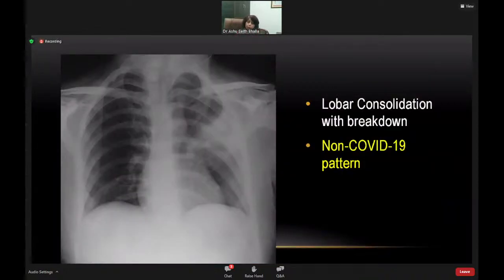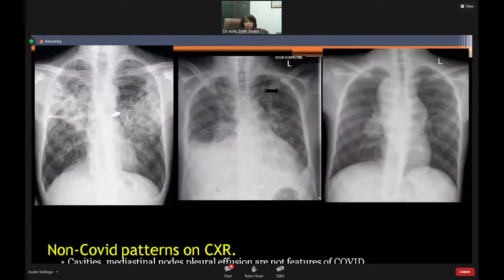Now, let us look at somebody coming with SARI, but you can say confidently that this does not look like COVID. So herein somebody comes in with SARI, but I have an area of consolidation, which is mid-zone, left upper and mid-zone, with some areas of breakdown in it. What does it suggest? It suggests a community-acquired pneumonia with the typical bacterial organisms. So this is a non-COVID pattern. So let us look at some other non-COVID patterns.